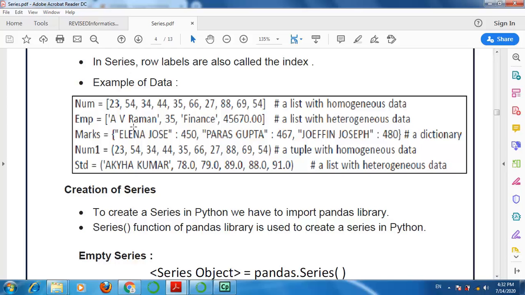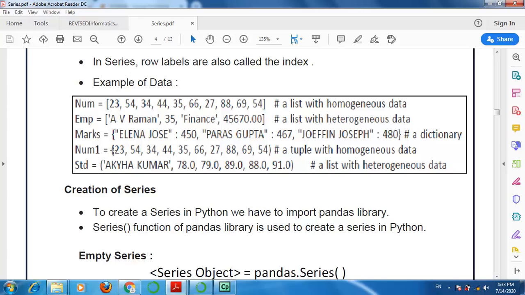Here EMP, it has AV Raman, which is a string. Then you have an integer. Here you have finance, which is a string. Then you have a real type of data. That means it is a list of heterogeneous data. Here you have a string, then a colon, and then a value. Again a string, a colon, and a value, and it is enclosed in curly braces. So it is a dictionary. Here you have a record. That is a tuple. How is it a tuple? Because it is enclosed within round brackets.